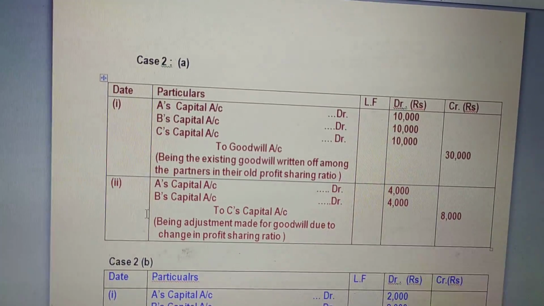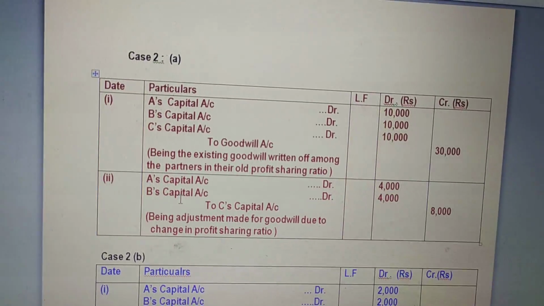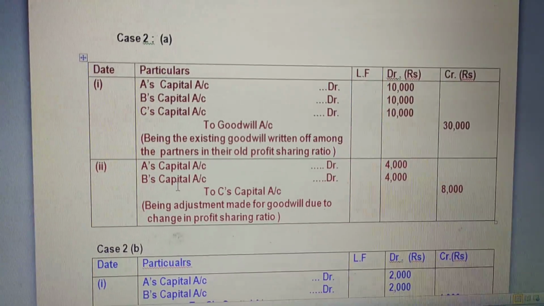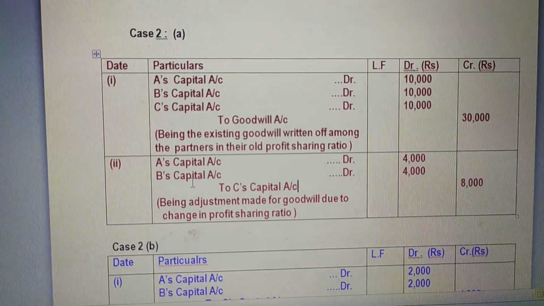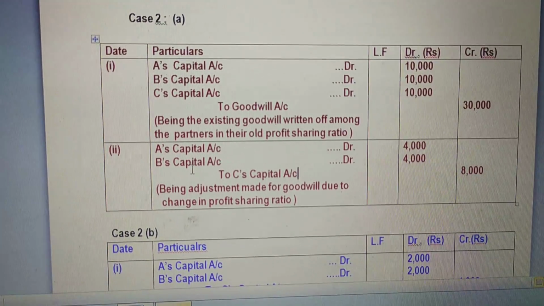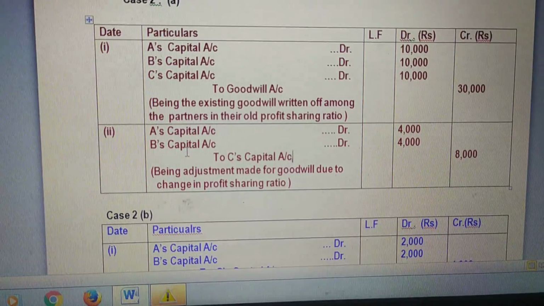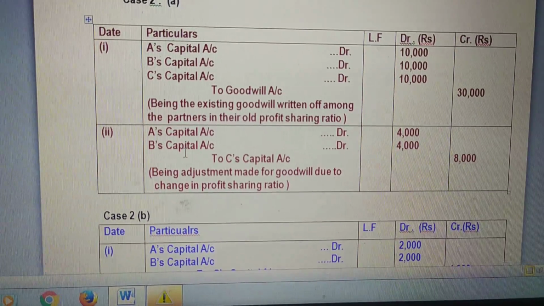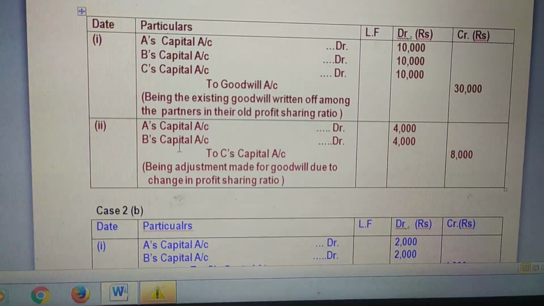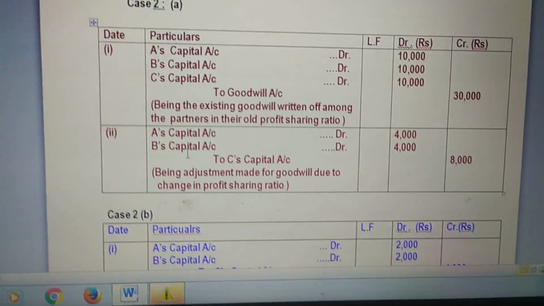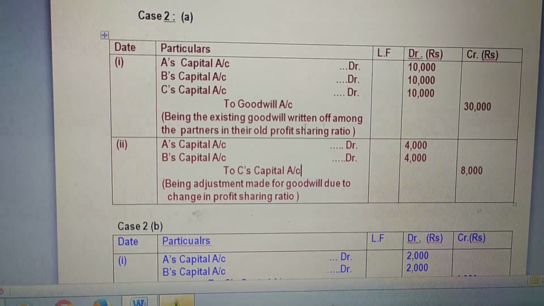Then we have one more entry. Why so? Because the goodwill of the firm, the present value of goodwill, is also given. For that amount, which is 60,000, we have passed one adjusting entry, that is gaining partner to sacrificing partner: 4,000, 4,000 and 8,000.